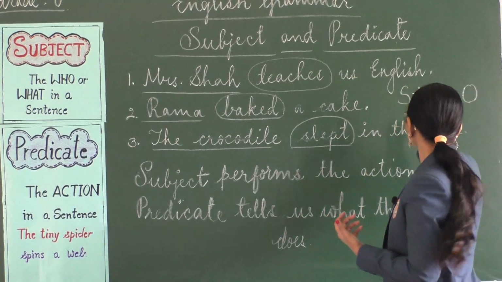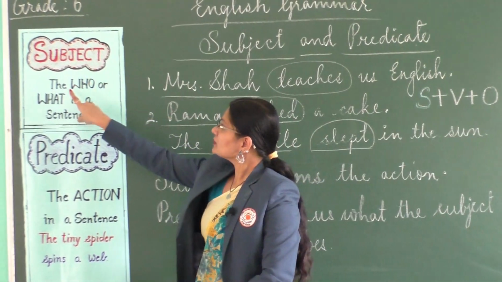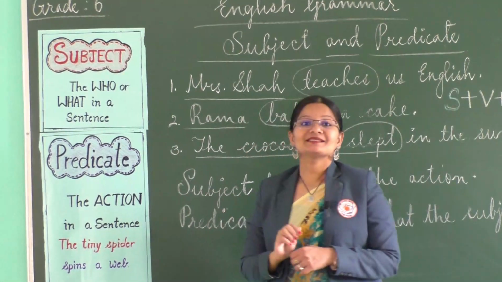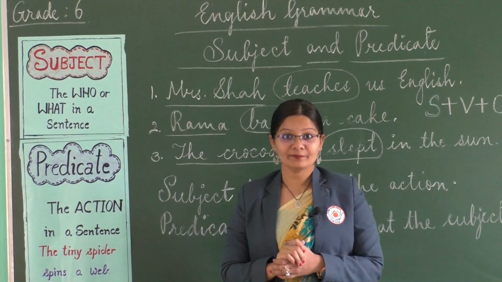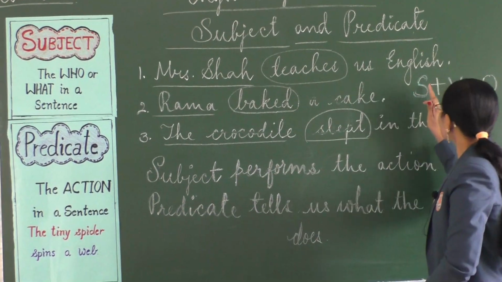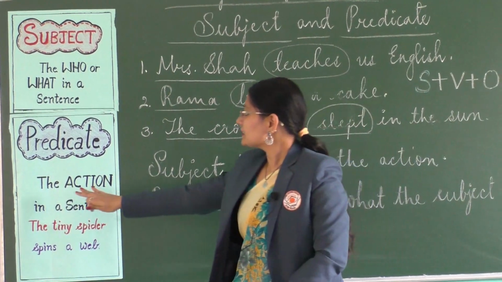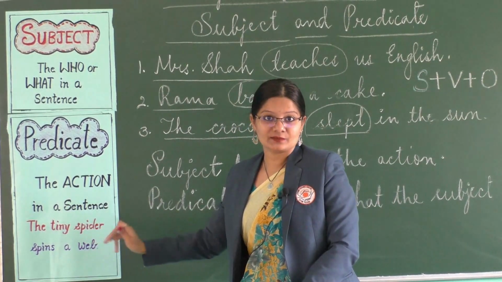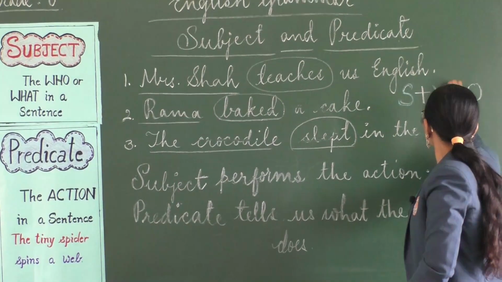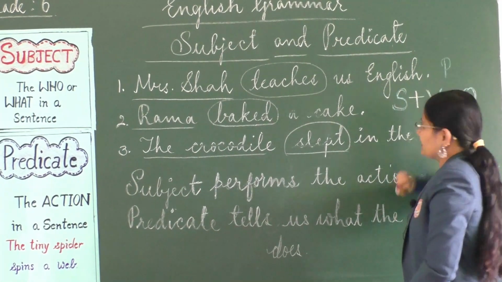Now, what is the subject? As I already told you, it talks about the who or what in a sentence, okay? And what is the predicate? Basically, it is the rest of the part of the sentence which tells us the action in a sentence, right? So, we are going to understand the verb and the object, which is the predicate.